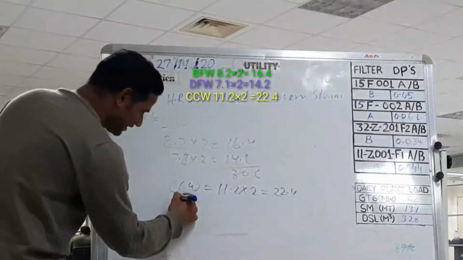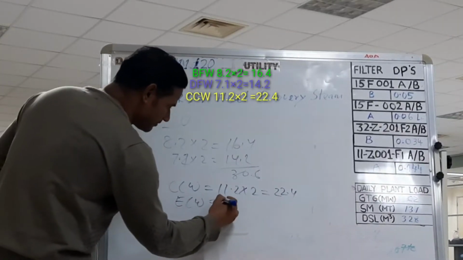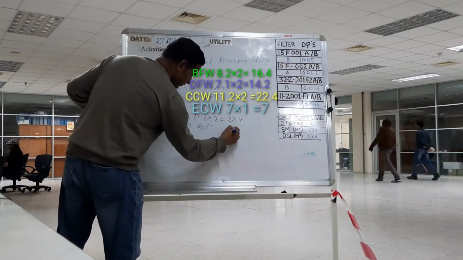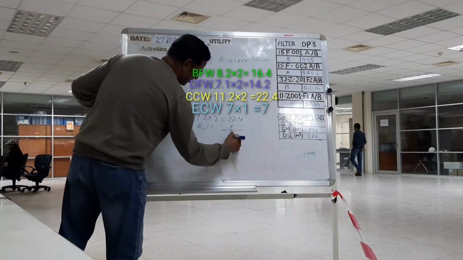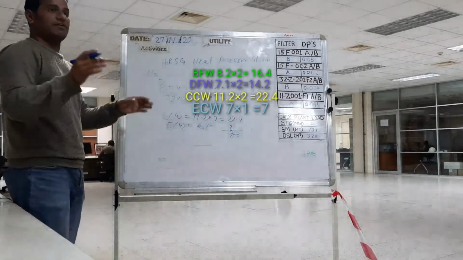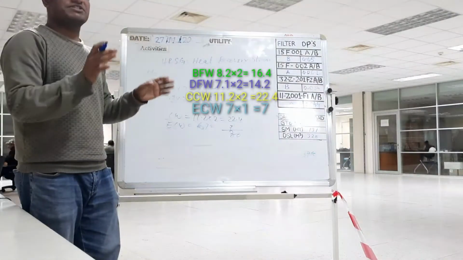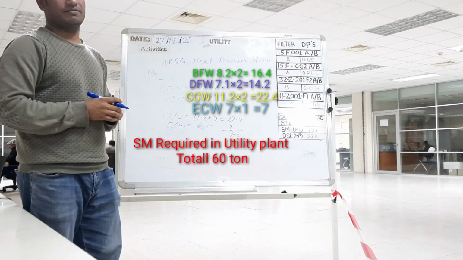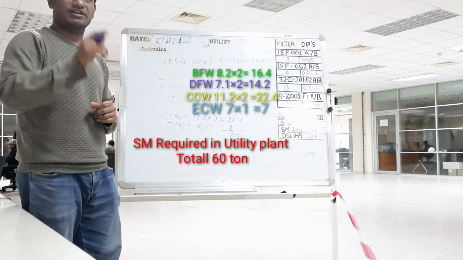And another is ECW, required 7 ton. So this side will be total around 30 ton. So our utility side SM steam required is 60 ton. Clear? But we are producing 120.